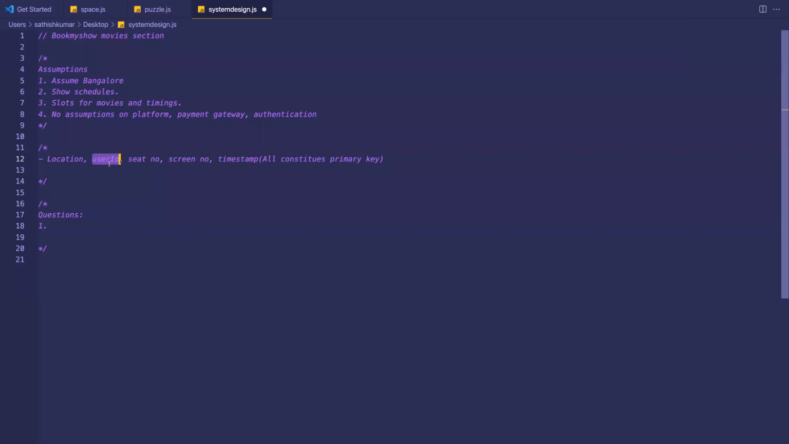If you include the user ID in the primary key, then you can have two entries in the database where you and I have booked the same seat in the same theater on the same day, which logically does not make sense, right? Two of us can't sit in the same seat.